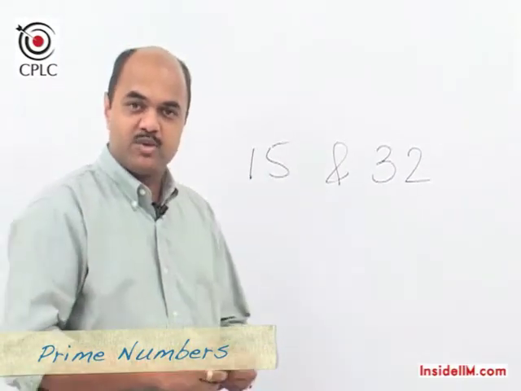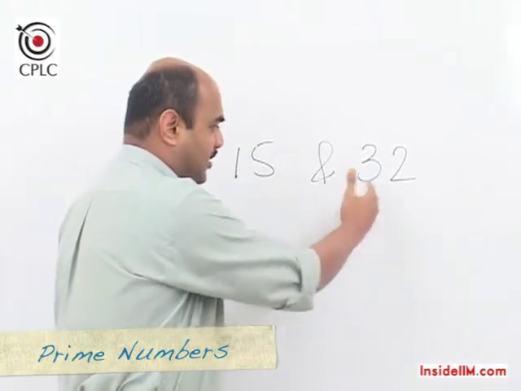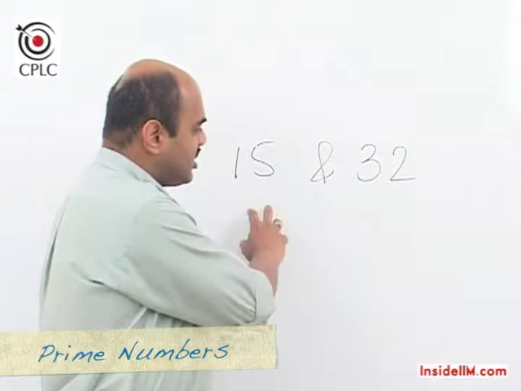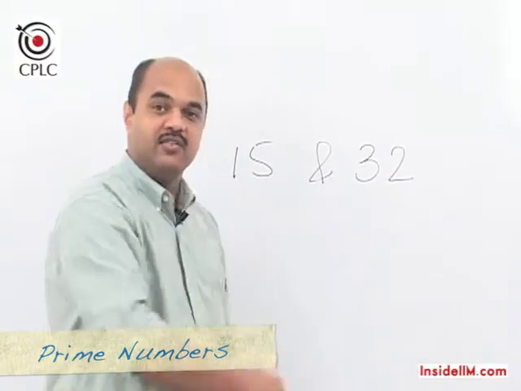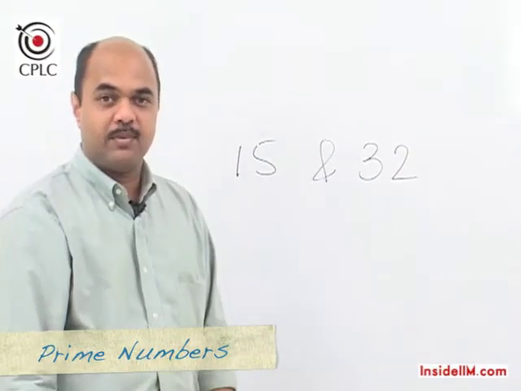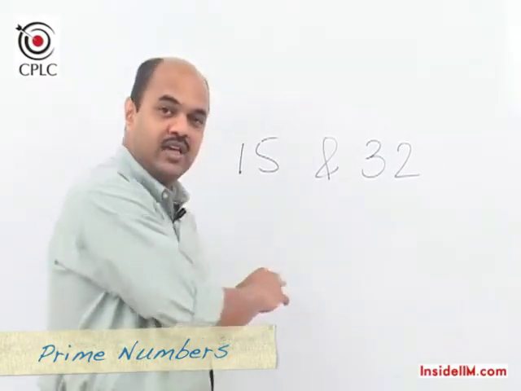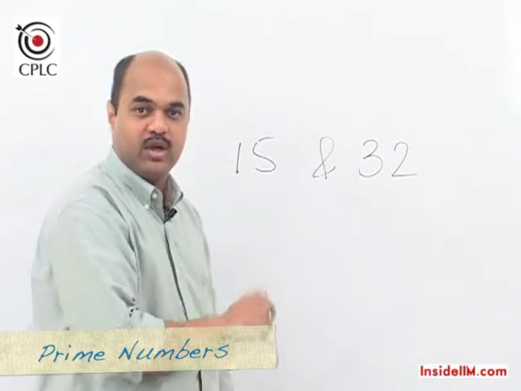When we look at these numbers, we can understand that these numbers are not prime numbers, they are composite numbers. However, these numbers are relatively prime. So the meaning of relatively prime numbers would be numbers which do not have any common factor except 1.